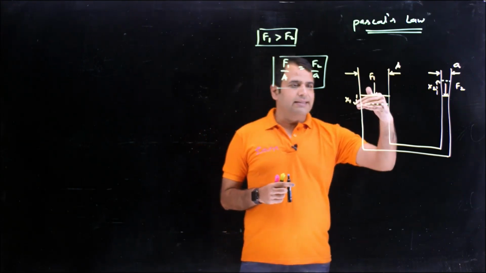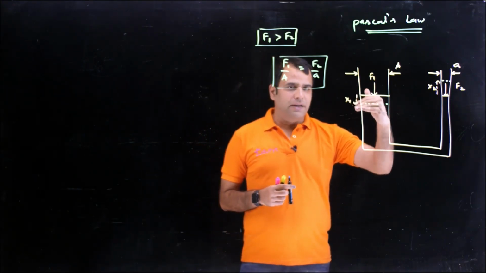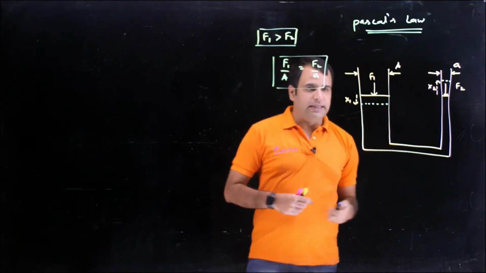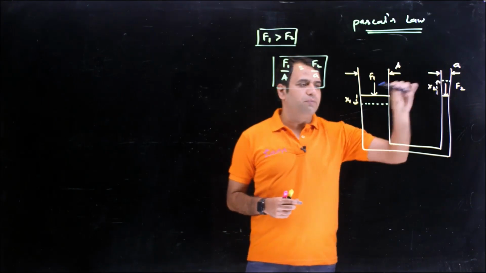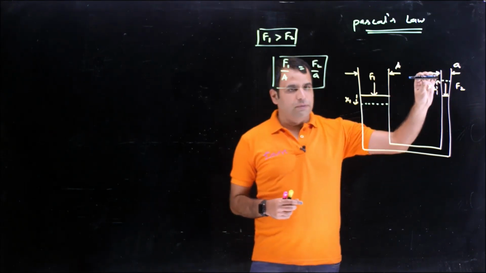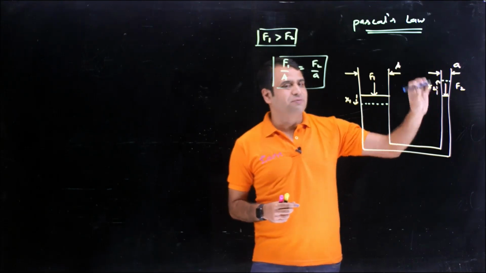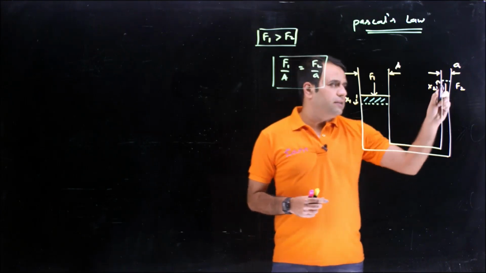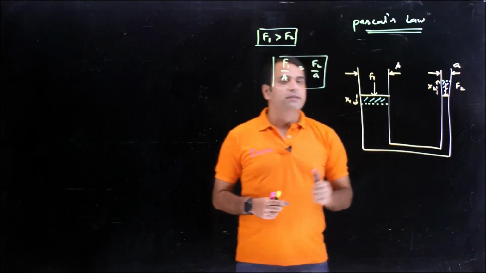So whatever decrease in volume has happened here, the same amount of increase in volume has to happen on the other side. This piston has pushed the volume down and the liquid has pushed the other piston up. So this volume and this volume have to be the same.